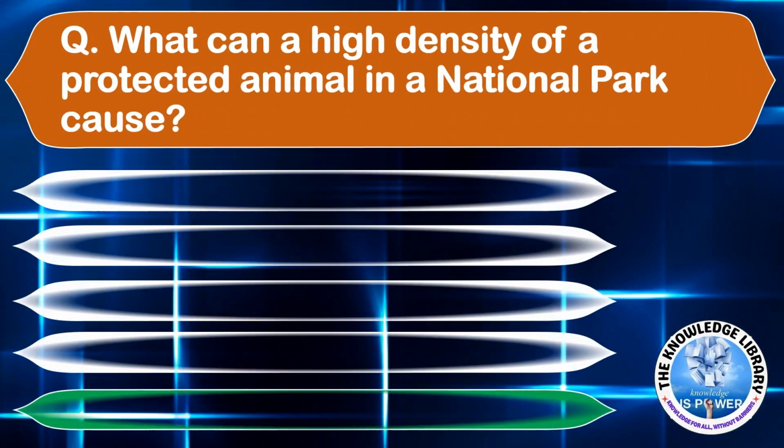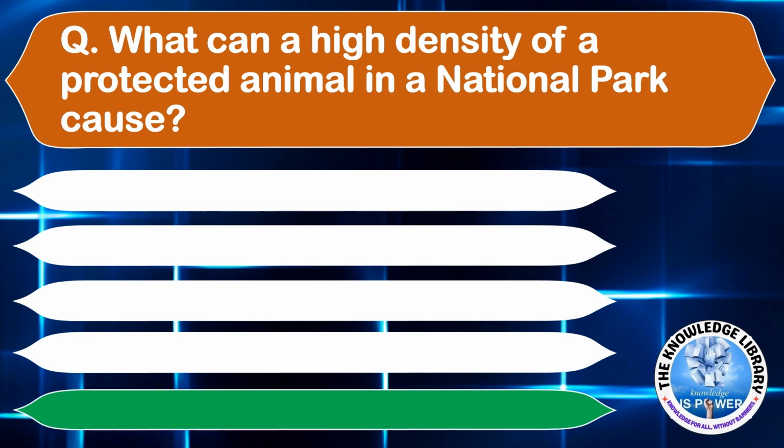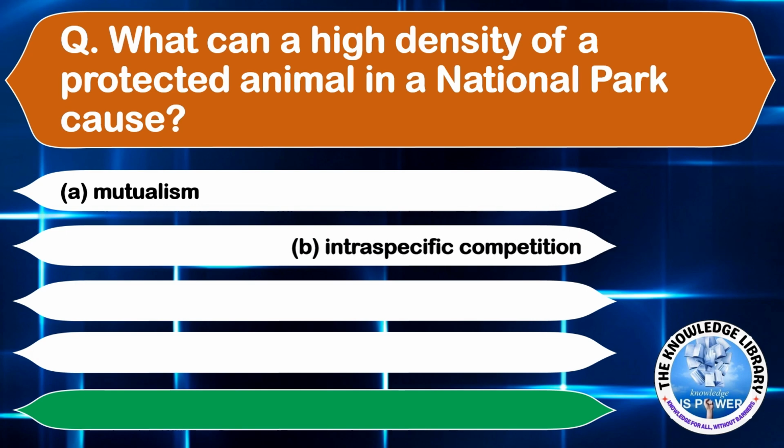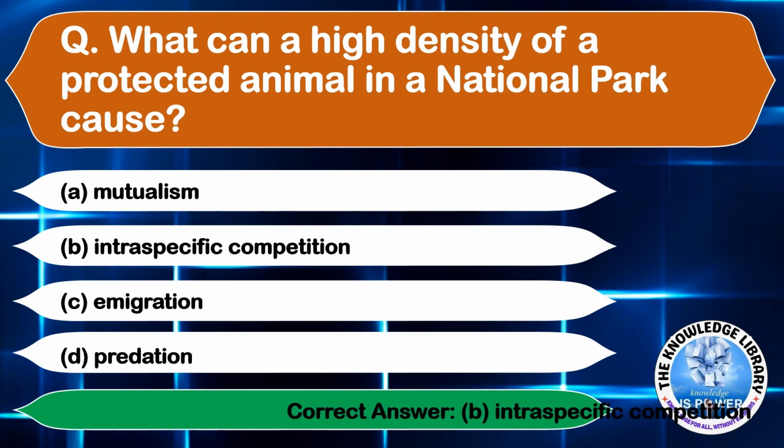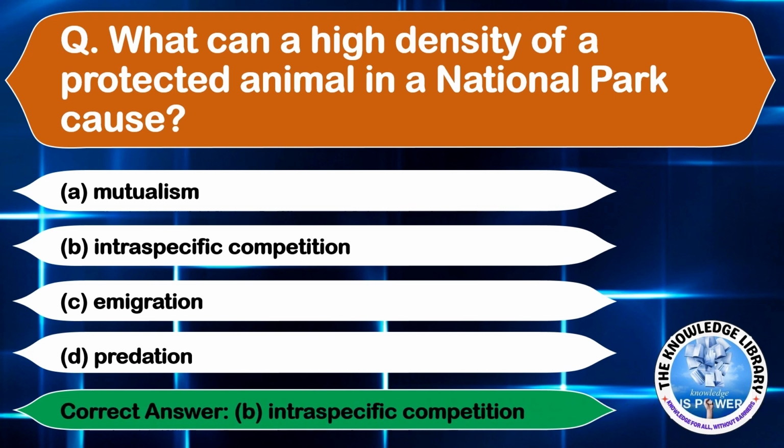What can a high density of a protected animal in a national park cause? Option A, mutualism. Option B, intraspecific competition. Option C, immigration. And option D, predation. The correct answer is option B, intraspecific competition. Moving on to the next question.